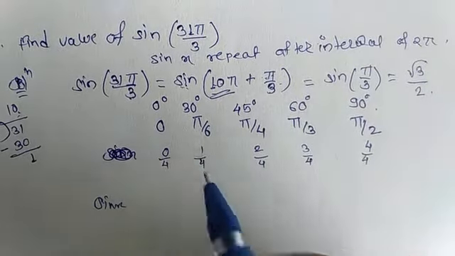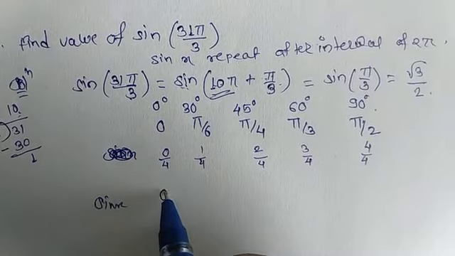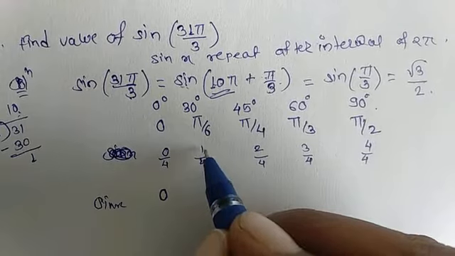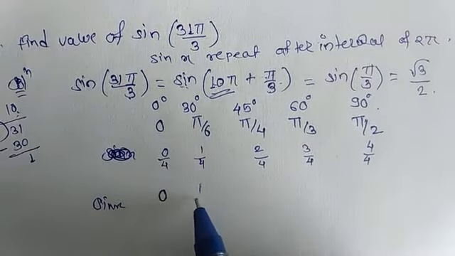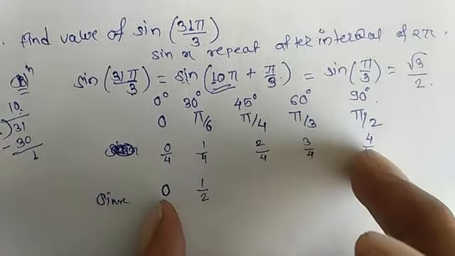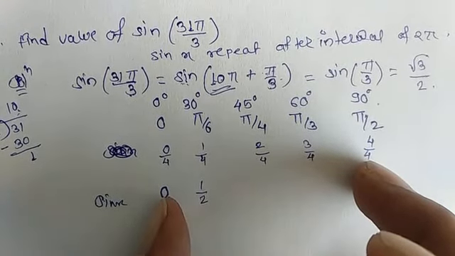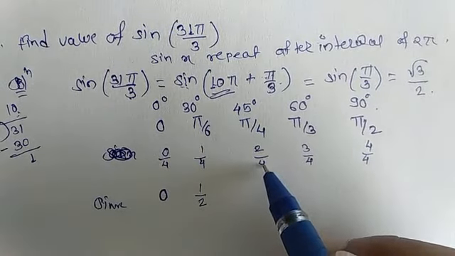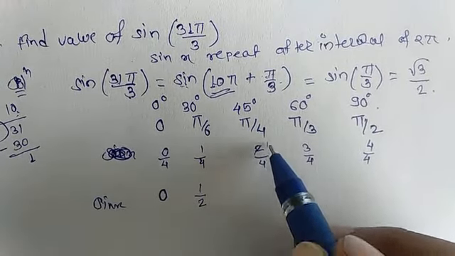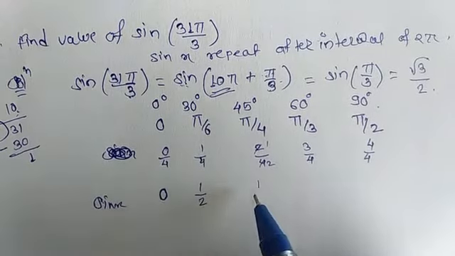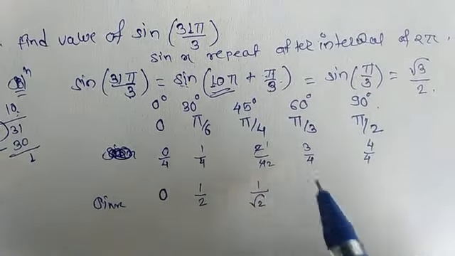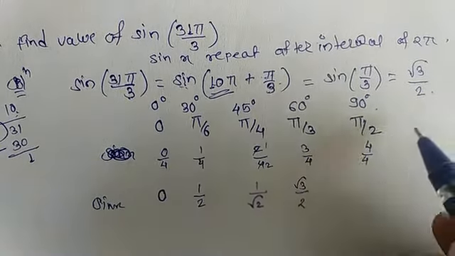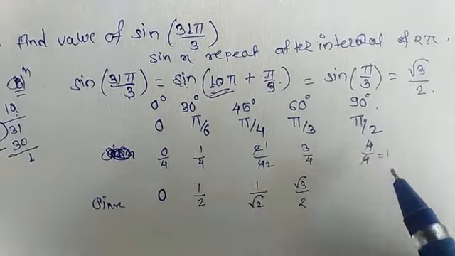So 0 upon 4 is 0, which is the value of sin x. 1 upon 4, its root is 1 upon 2. We take the positive root because it is in the first interval, so all the values of sine will be positive. Next, 2 upon 4 gives 1 upon root 2. Next, root of 3 is root 3 upon 2. Here 4 upon 4 is 1, so it is 1.